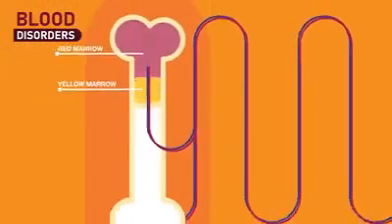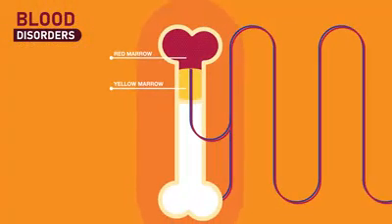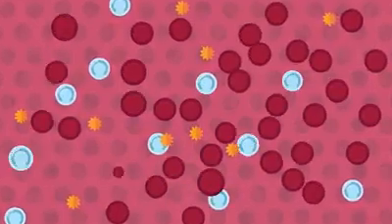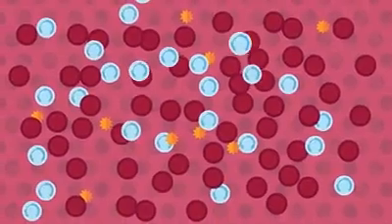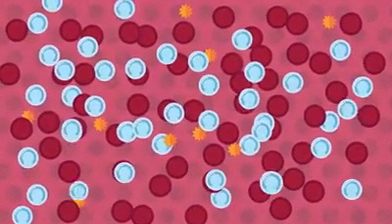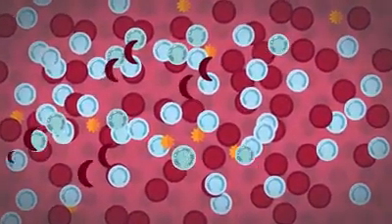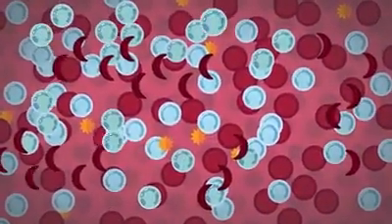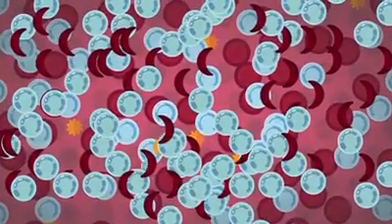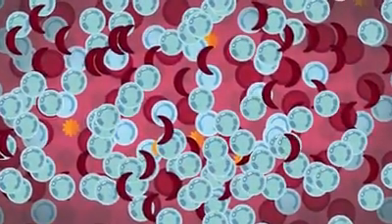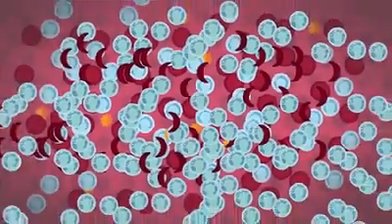All three cell types form in the bone marrow, which is the soft tissue inside your bones. Your body needs millions of blood cells produced by bone marrow to carry out vital functions. But sometimes bone marrow cannot work properly due to certain factors and results in blood cell disorders. A blood cell disorder is a condition in which there's a problem with your red blood cells, white blood cells, or the smaller circulating cells called platelets. Blood cell disorders impair the formation and function of one or more of these types of blood cells.